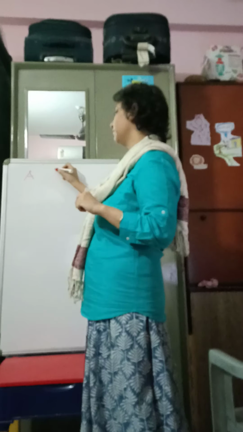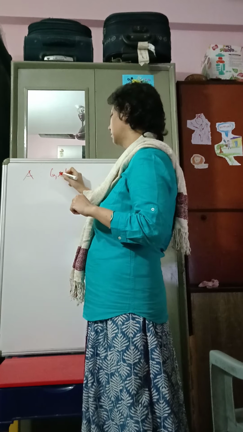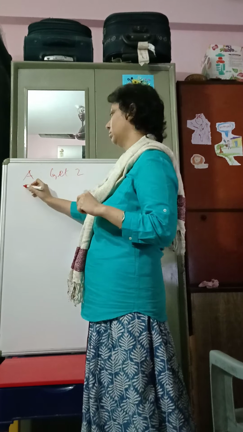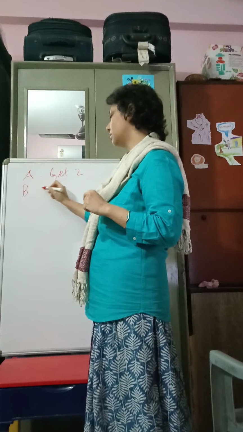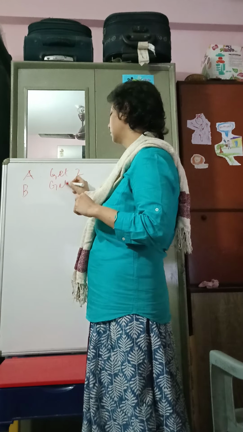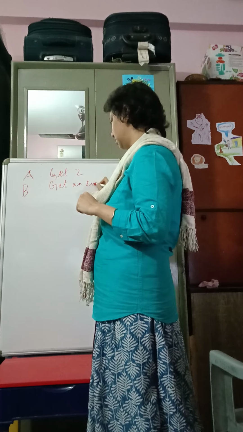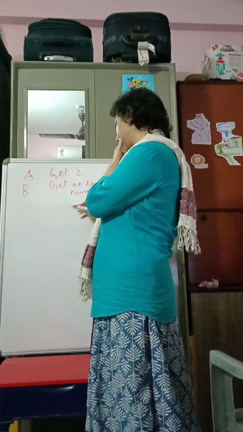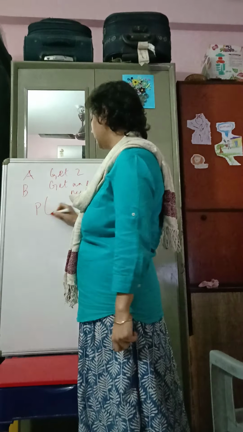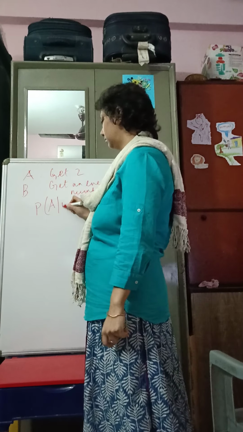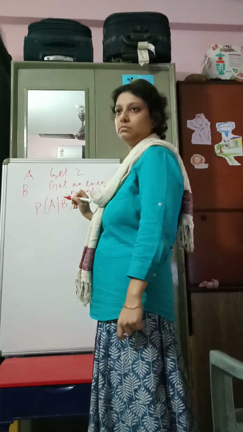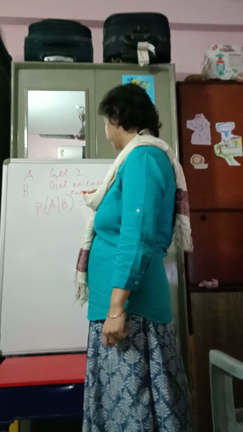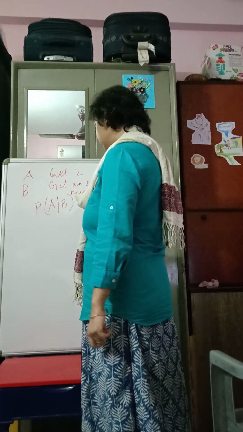Suppose A is an event that you get 2 and B is an event that you get an even number. So then what is probability A given B?